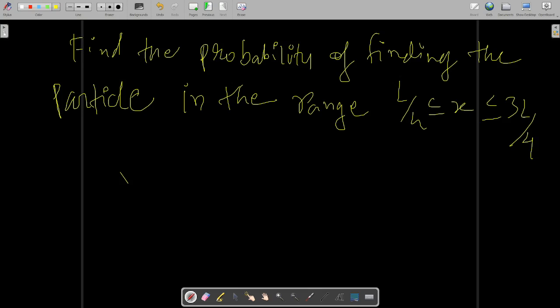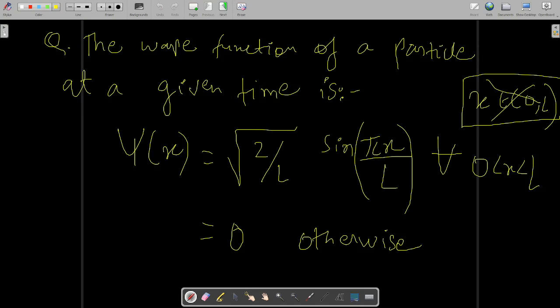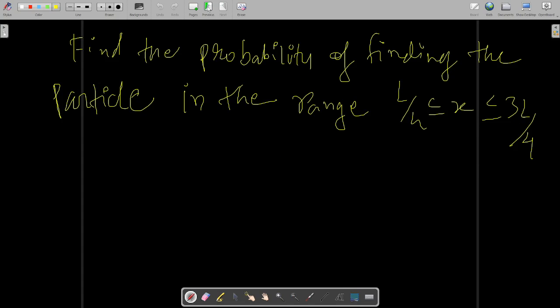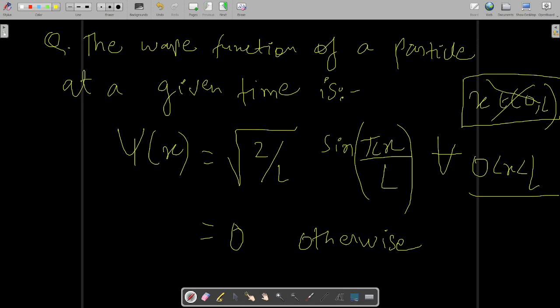So this is the question which is given to you, and such questions are frequently asked in the UPSC exam. Now we know the wave function is given like this for 0 to l, otherwise it is 0.